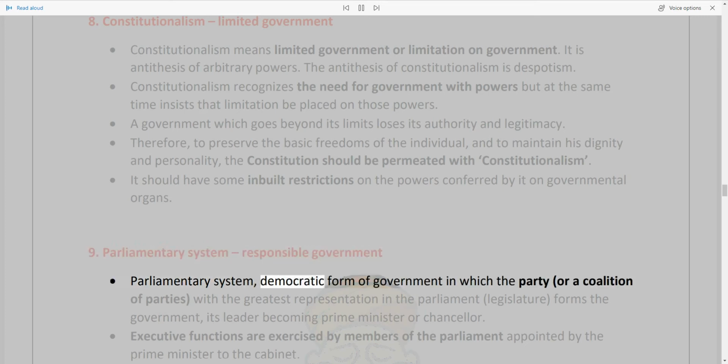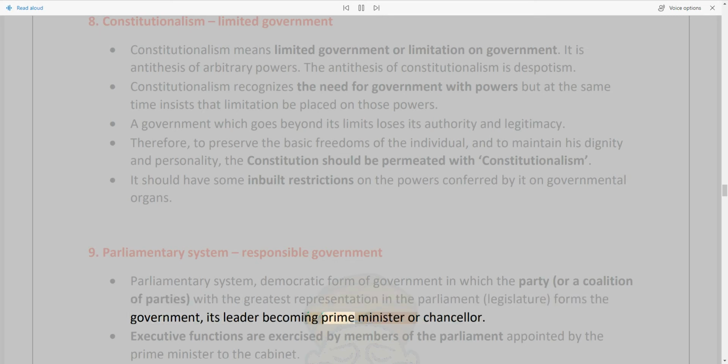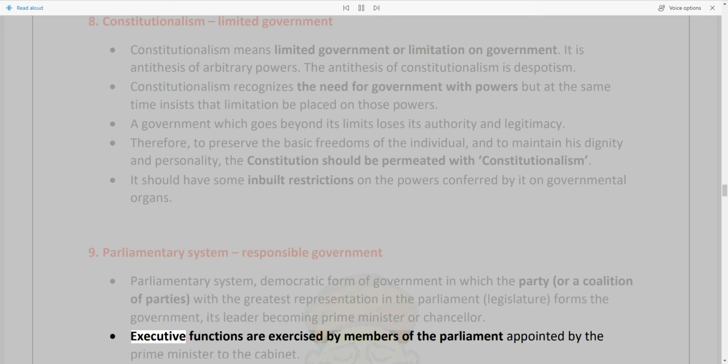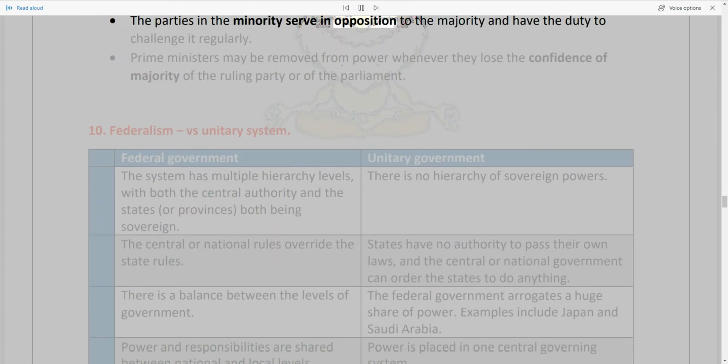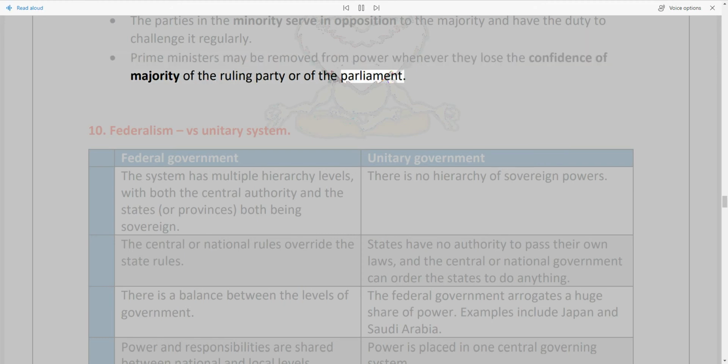Parliamentary system: a democratic form of government in which the party, or a coalition of parties, with the greatest representation in the parliament, legislature, forms the government, its leader becoming prime minister or chancellor. Executive functions are exercised by members of the parliament appointed by the prime minister to the cabinet. The parties in the minority serve in opposition to the majority and have the duty to challenge it regularly. Prime ministers may be removed from power whenever they lose the confidence of the majority of the ruling party or of the parliament.